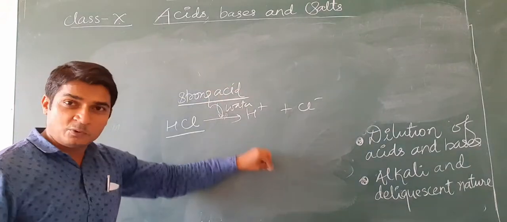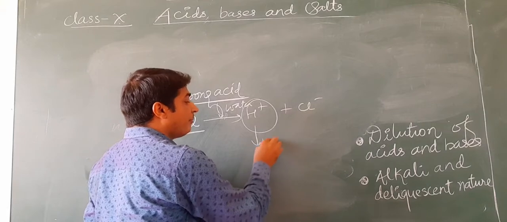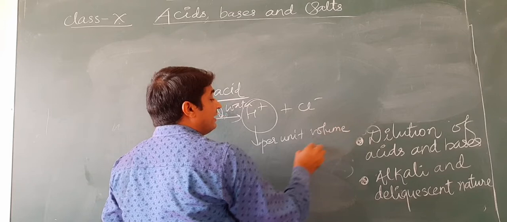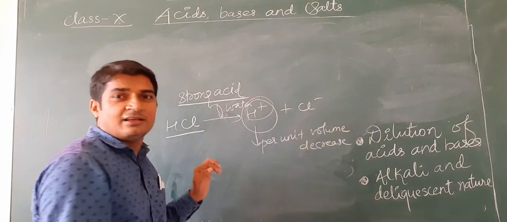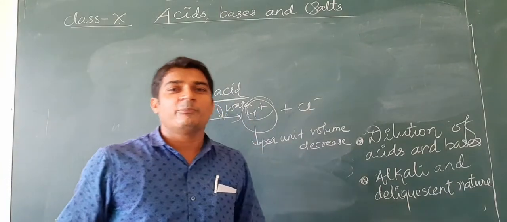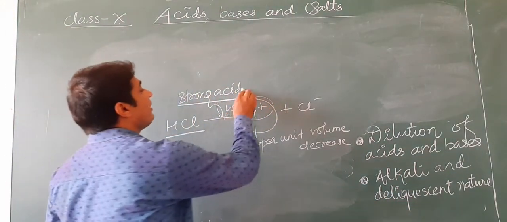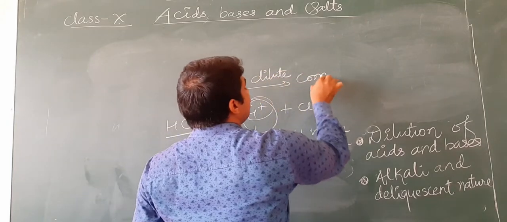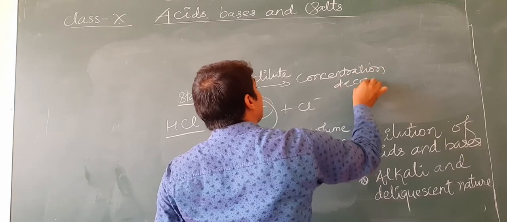If we are adding more amount of water, then what happens? The number of H+ ions per unit volume decreases. The number of ions is fixed, only the volume is increasing. So the number of H+ ions per unit volume continuously decreases. That's why we can say for the strong acid, if we dilute it, the concentration decreases.